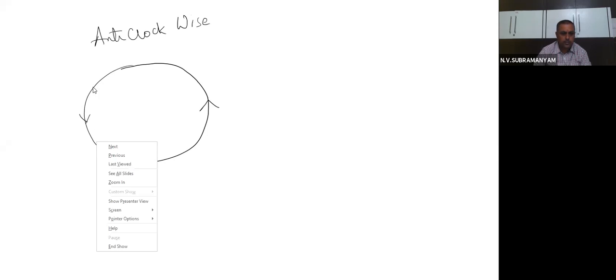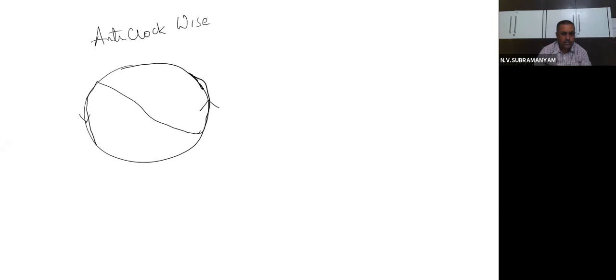The coil is like this, no? Anti-clockwise current. This is anti-clockwise. If anti-clockwise current is there, then the north pole, like this. You remember like this. This is N. So you are able to see this is N. That means front side is north pole, back side is south pole.